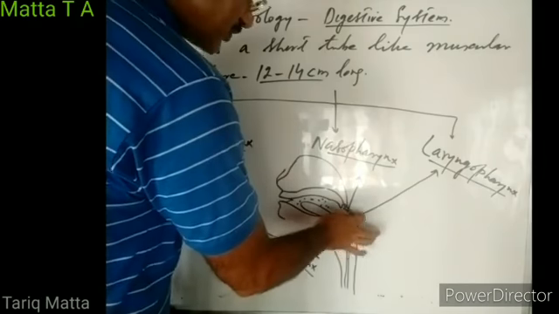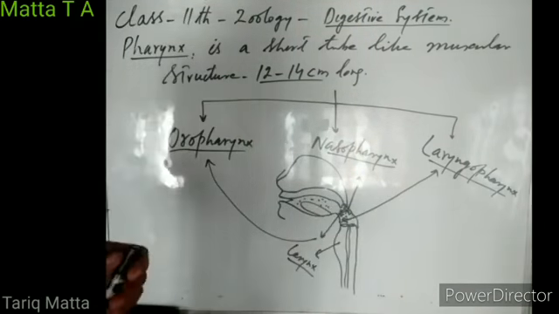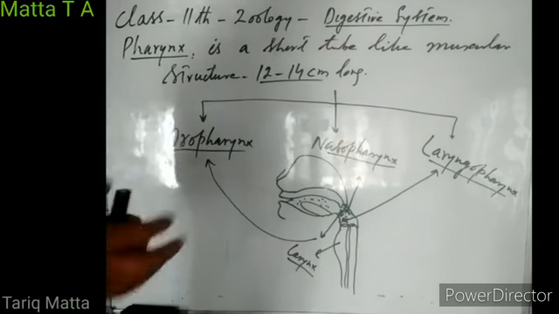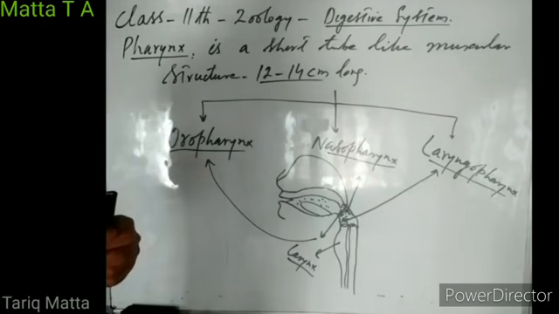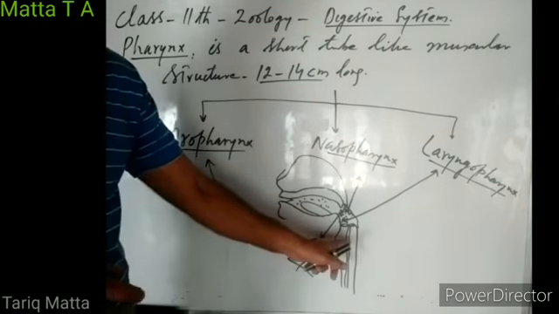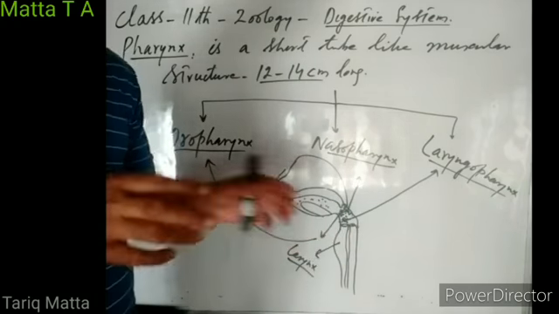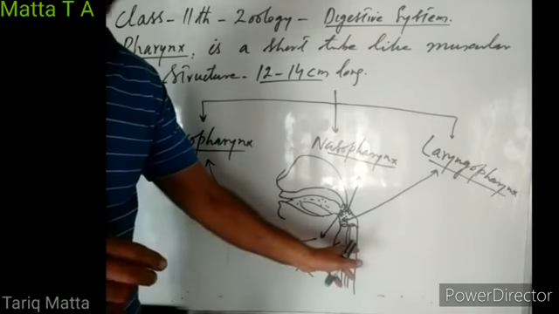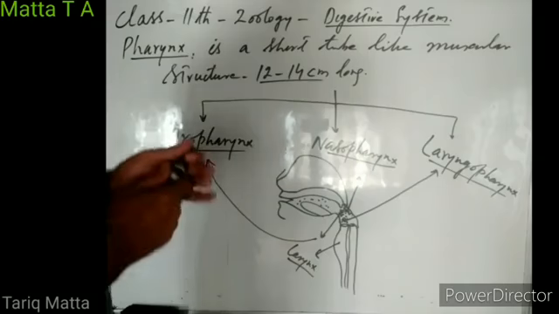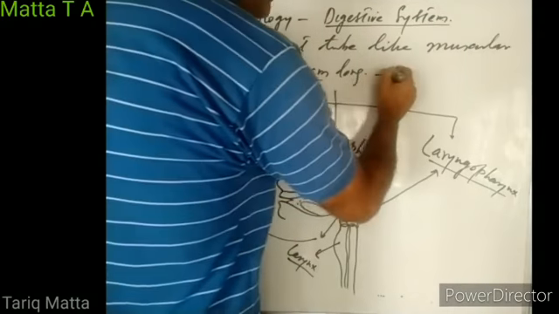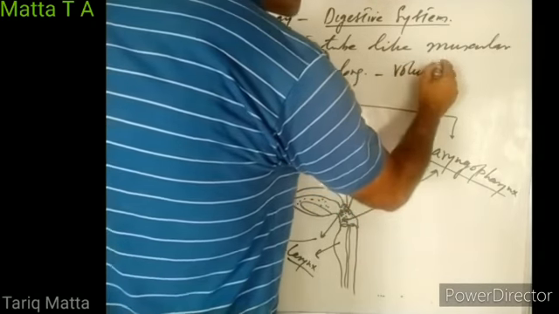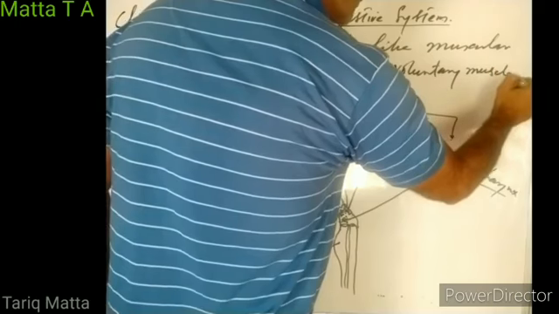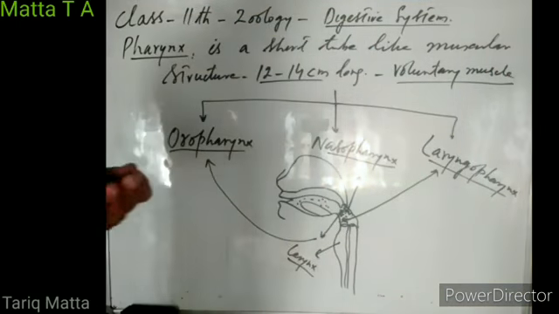What is the function of this pharynx? As it is a muscular tube-like structure, its function is to take food from the oral cavity into the esophagus. So it is a passage for the food to go into the esophagus. The wall of pharynx is provided with voluntary muscles.